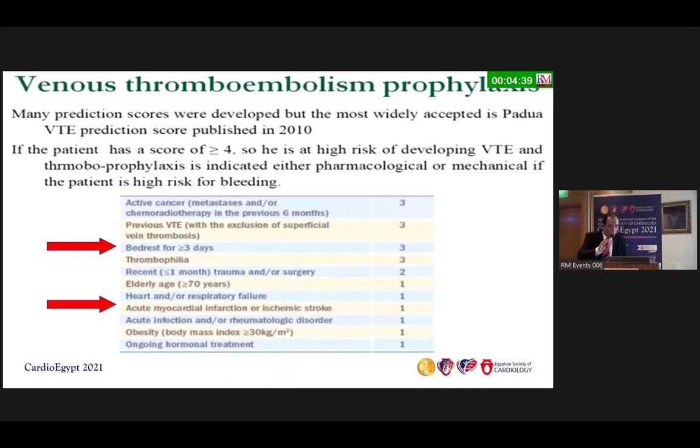So, prophylactic anticoagulation for our cardiac patient. If you have a patient with MI who is on bed rest, including going to the bathroom and getting back, you can see here that bed rest of more than 3 days scores 3, and acute myocardial infarction scores 4. So your cardiac patient is high risk for thrombosis. You have to give him prophylactic anticoagulants.